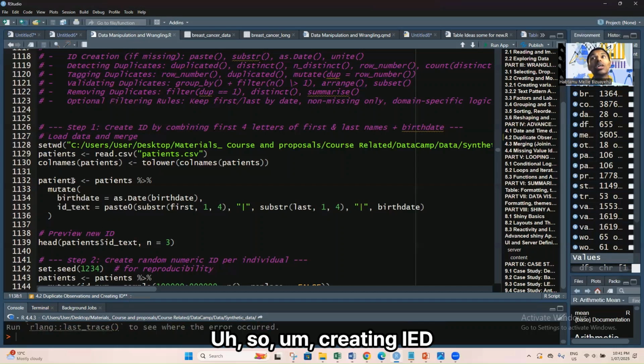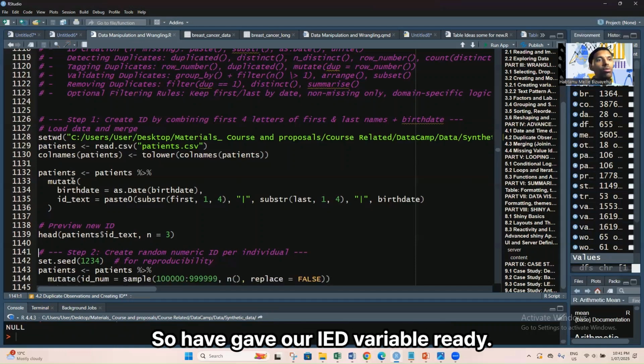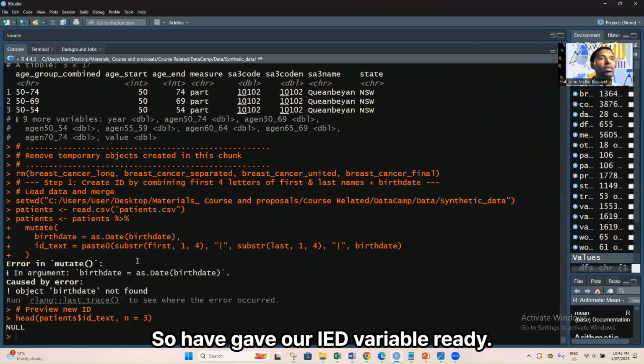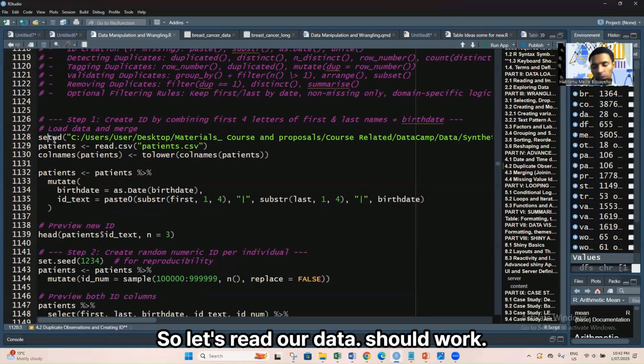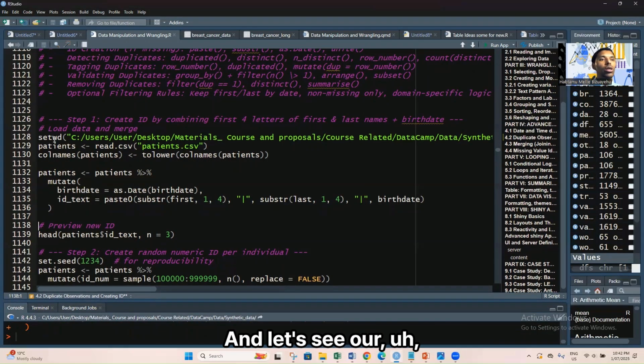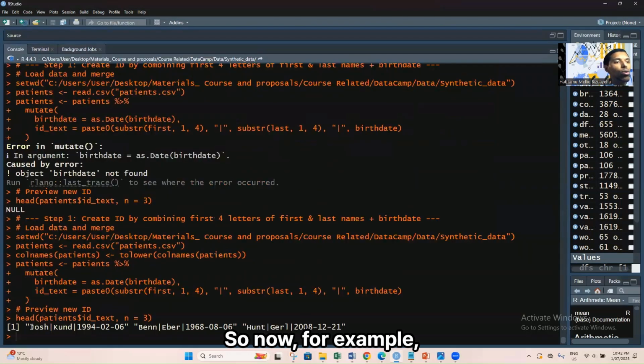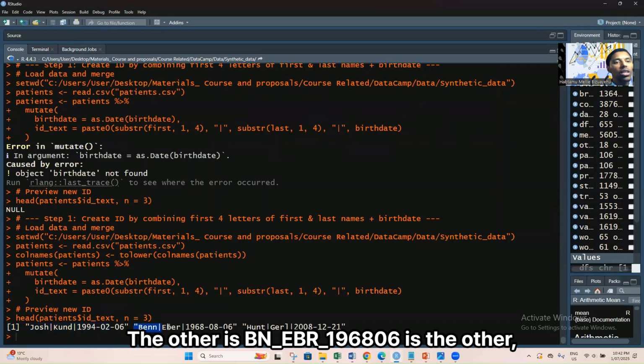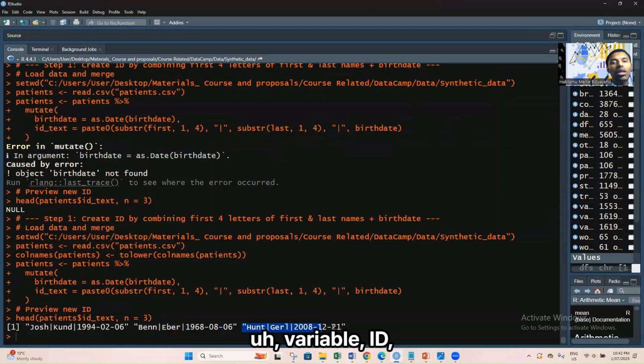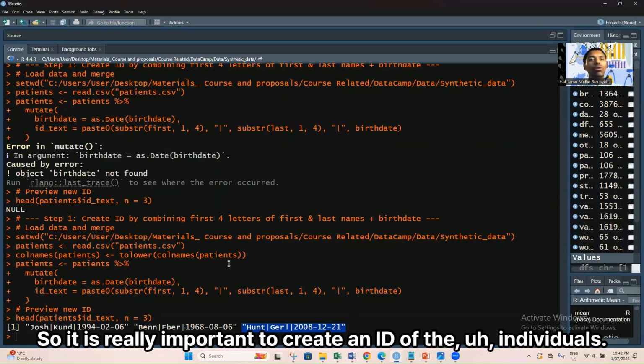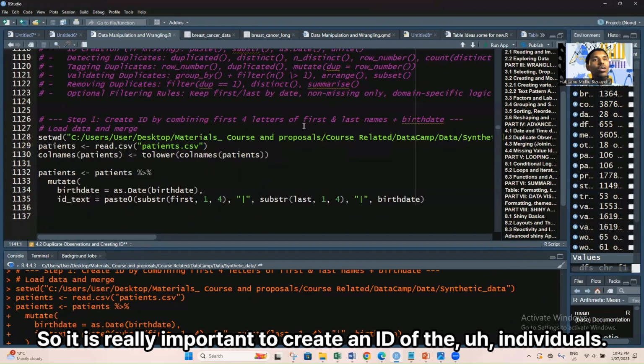So creating an ID is very important to link different projects. This is one of the options to create an ID variable. So get our ID variable ready. What is the issue? So let's read our data and see. For example, for the first 3 outcomes, we have Josh, Leonidi. This is one observation. The other is BN Eber 196806, which is the other ID variable. This is also another ID. So it's really important to create an ID for the individuals.